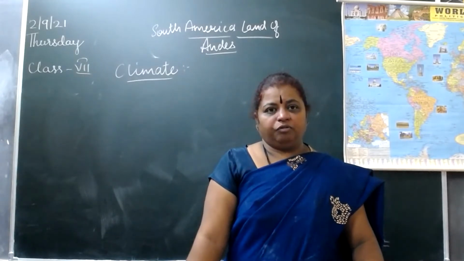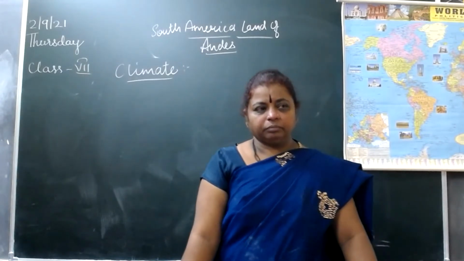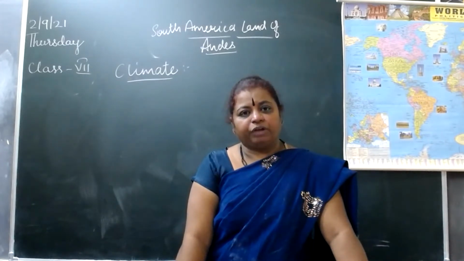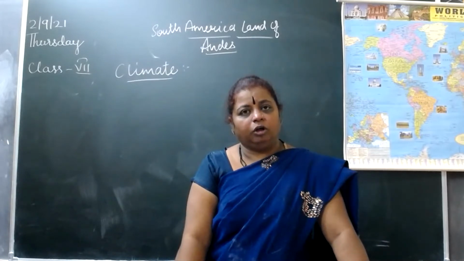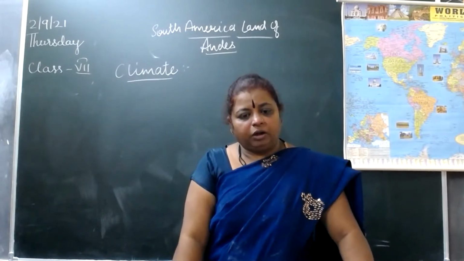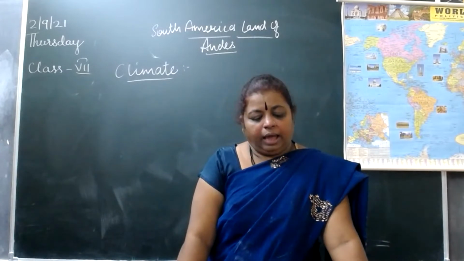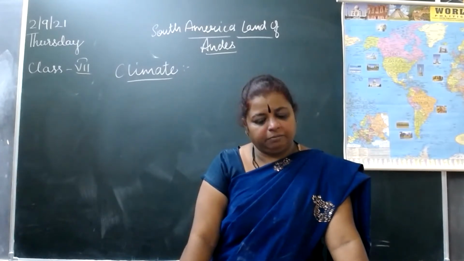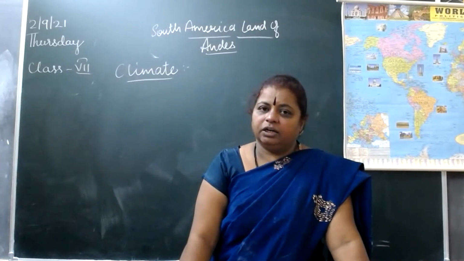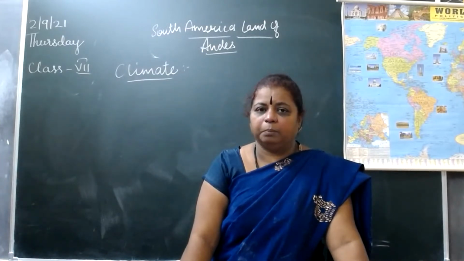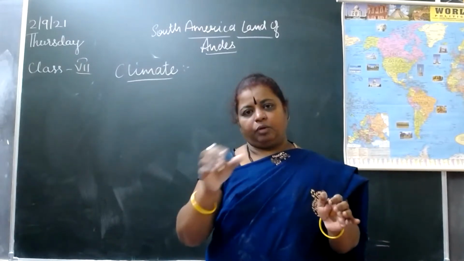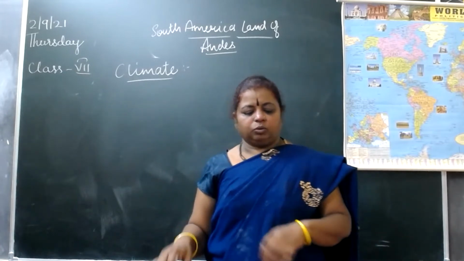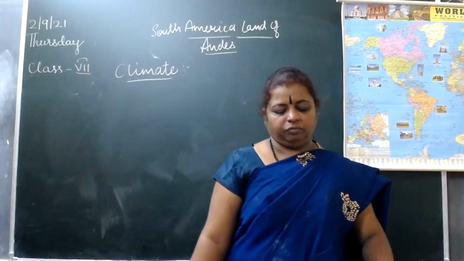The equator passes through the northern part, and the Tropic of Capricorn passes through the southern part. It is inverted triangle shaped. The northern part is wide, and it narrows down towards the south.